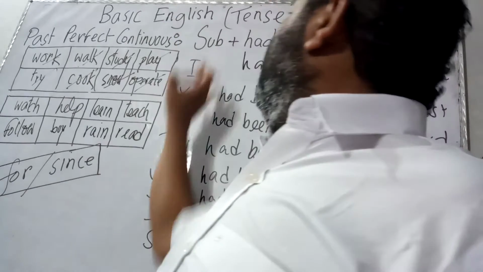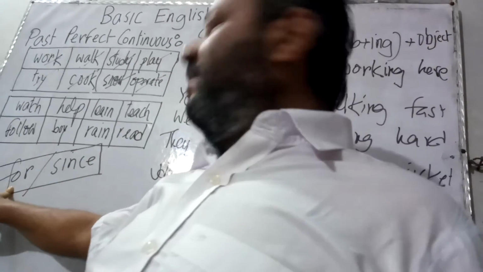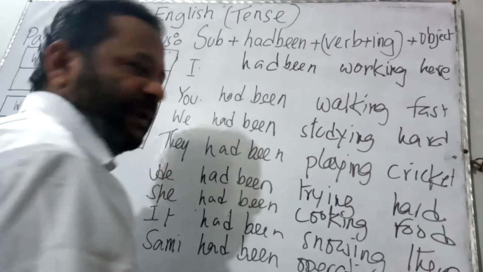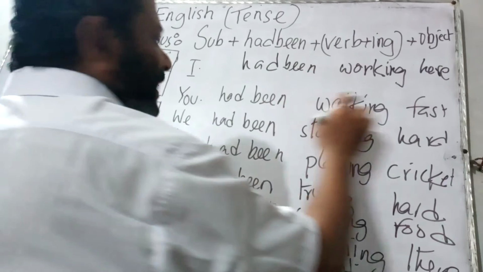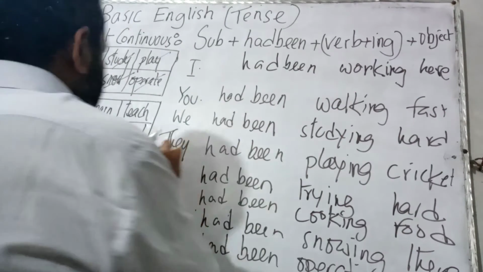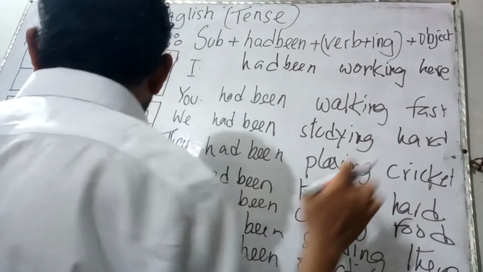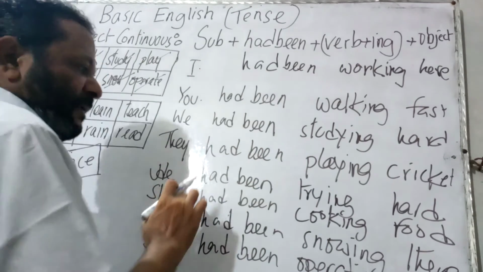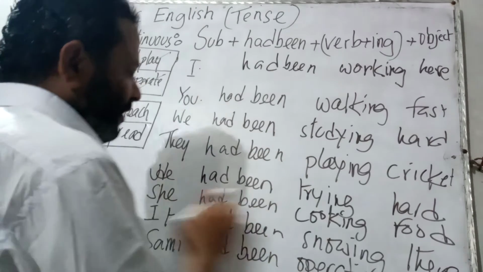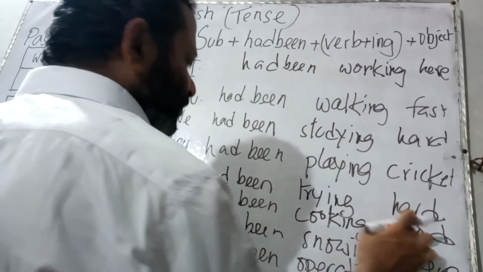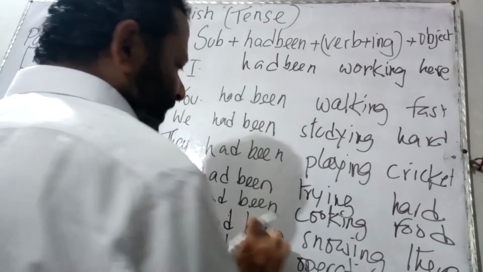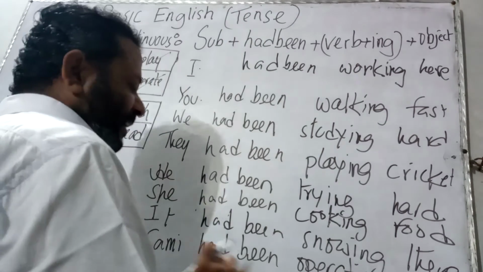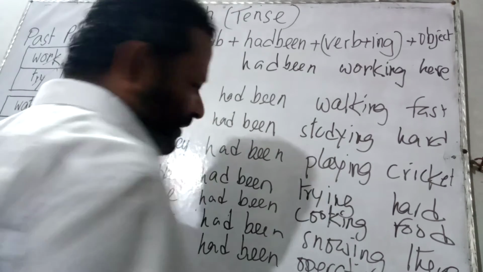Now usually with this sentence we use for or since. That is, I had been working for an hour. You had been working fast since morning. We had been studying hard for 10 years. They had been playing cricket since morning. We had been trying hard for 5 years. She had been cooking food for an hour. It had been snowing there for 3 days. Sami had been operating computer since morning.